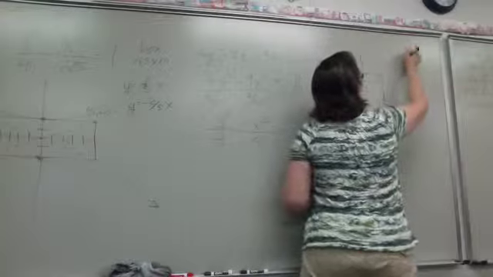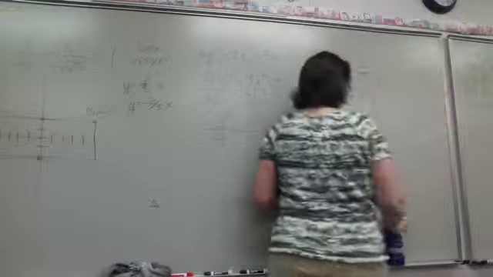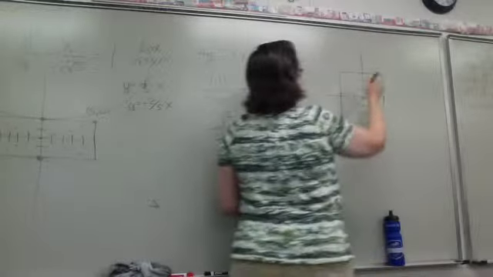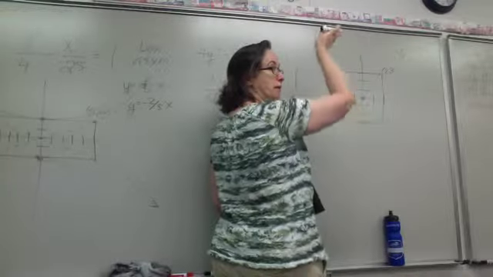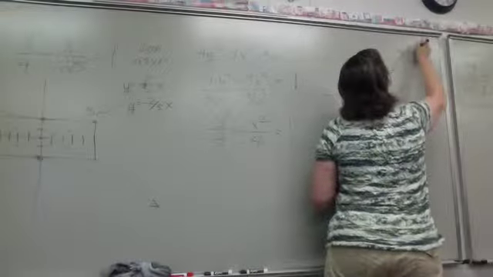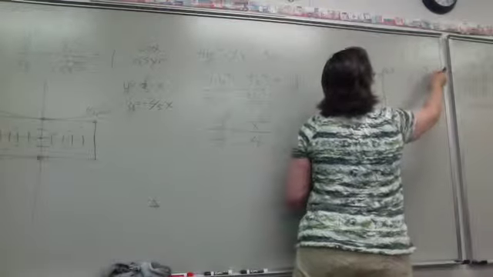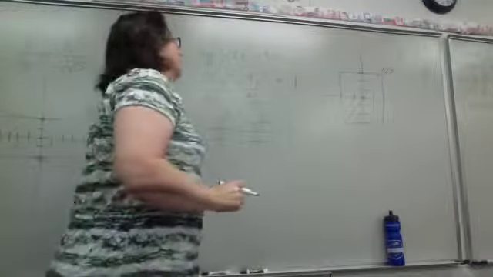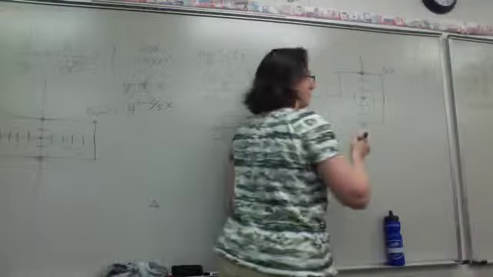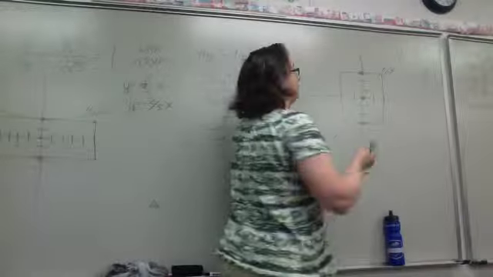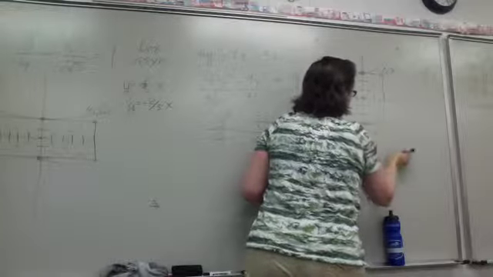So since it's going through 0, 0, there's no b again. So we got y equals mx, and our slope is going to be, what was this point? This point was 2, 3, right? So my slope is 3 over 2, and then the negative is y equals negative 3 over 2, so those are my two asymptotes. And then, since it is going vertically, it's going to have its vertex right there at the edge of the box, and then it's going to be going towards those asymptotes in that direction.